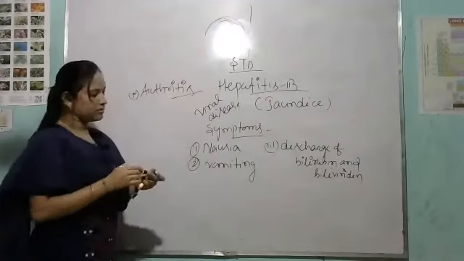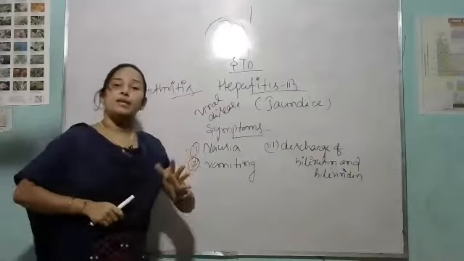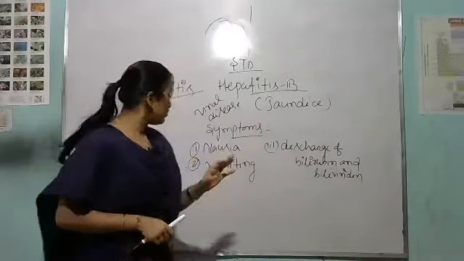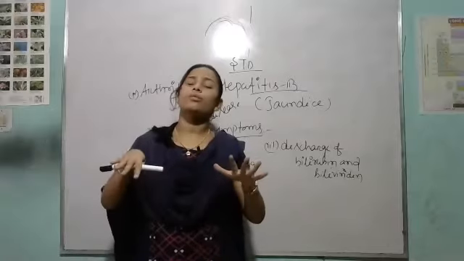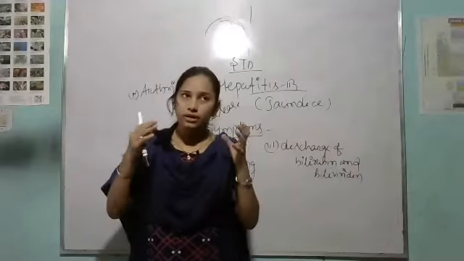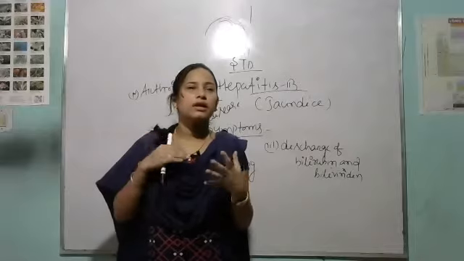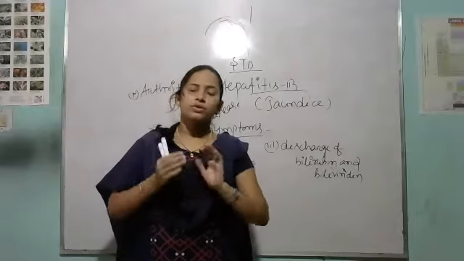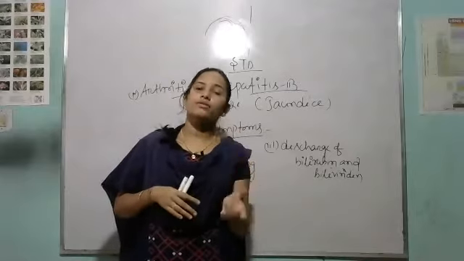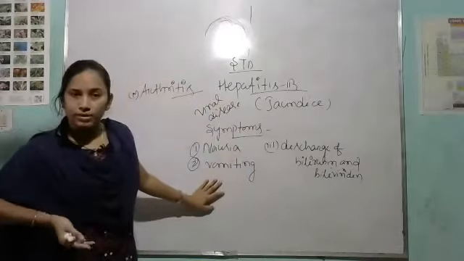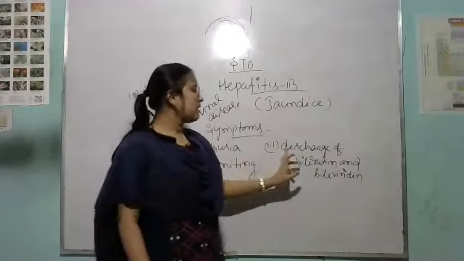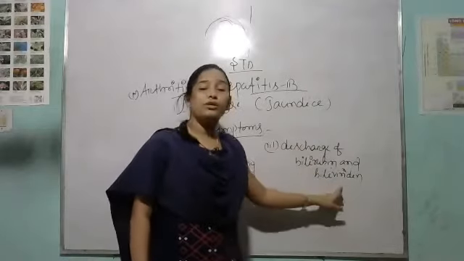So in hepatitis B, the first symptom is what? Nausea. Nausea means what? Feeling drowsy all over the day. Drowsy means it's a type of laziness. So nausea means feeling drowsy or laziness throughout the day. Then vomiting, you know about vomiting. Then see the discharge of bilirubin and biliverdin.